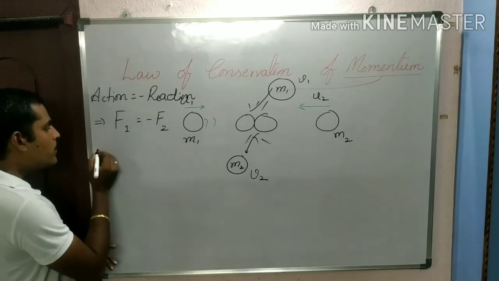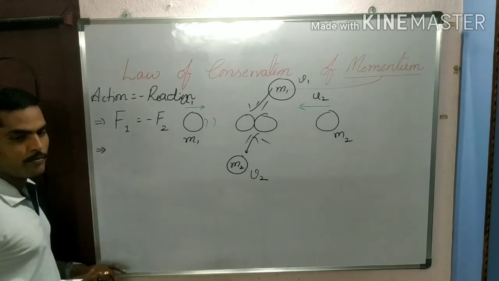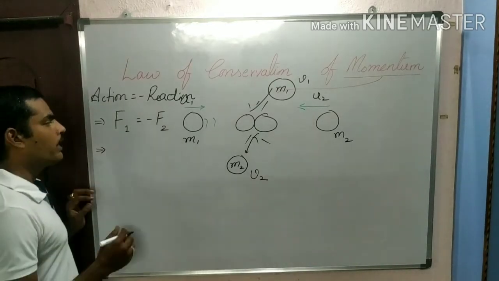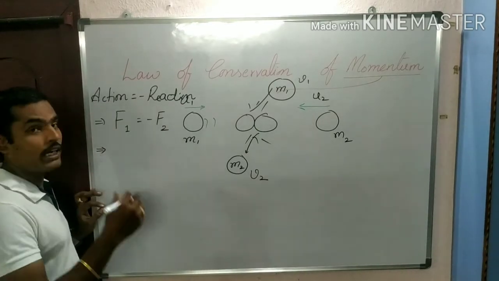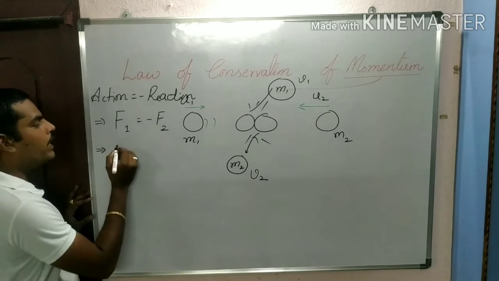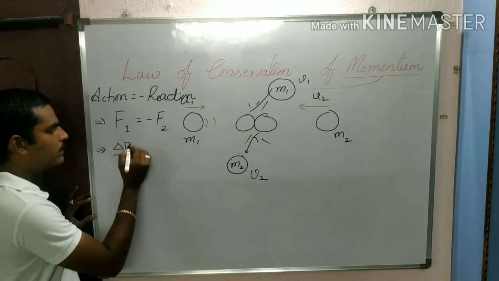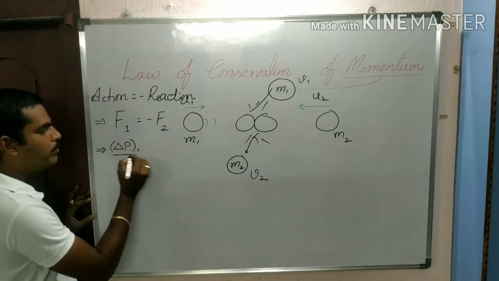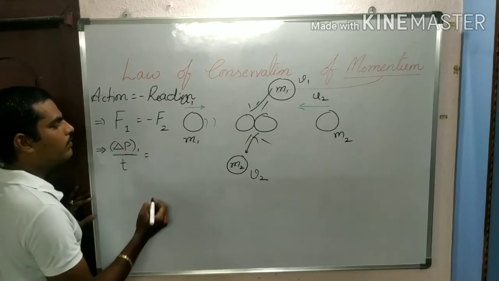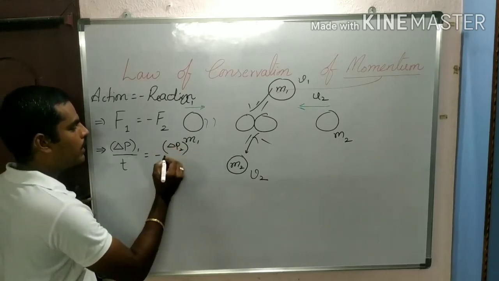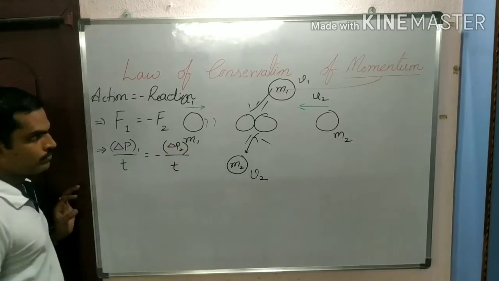According to Newton's second law, force is the rate of change of momentum, delta P by delta t. So delta P of the first object by time equals minus delta P of the second object by time.